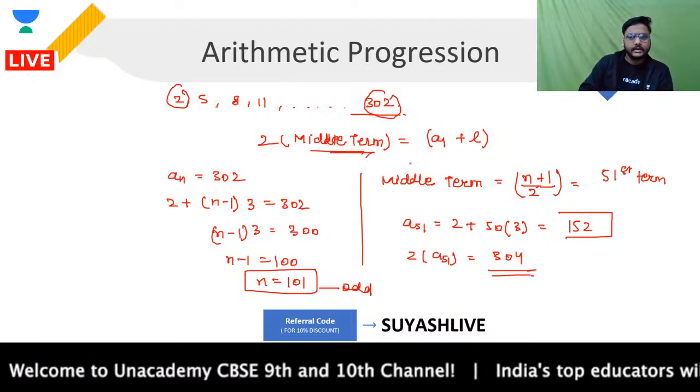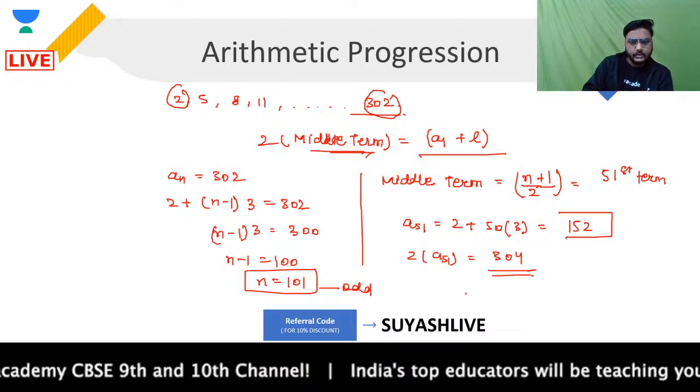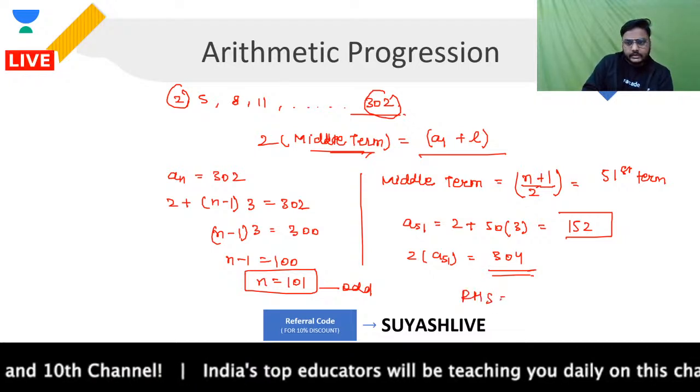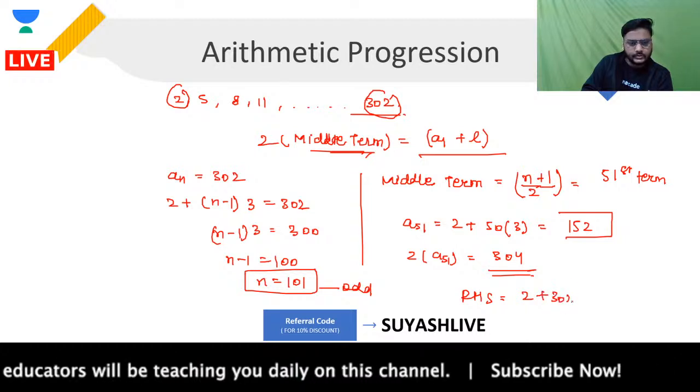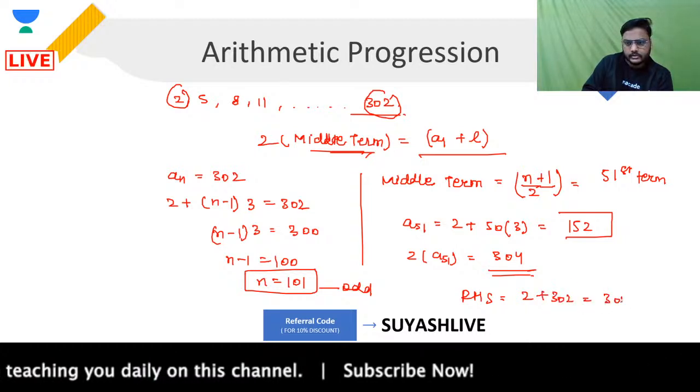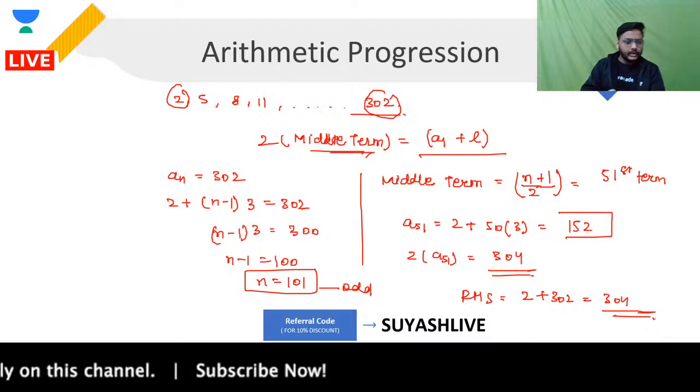Okay, left hand side. If I talk about the right hand side, guys, then you can clearly see that it is nothing but first plus last term, that is 2 plus 302, and that is going to be 304. Are you clear with this or not, guys?